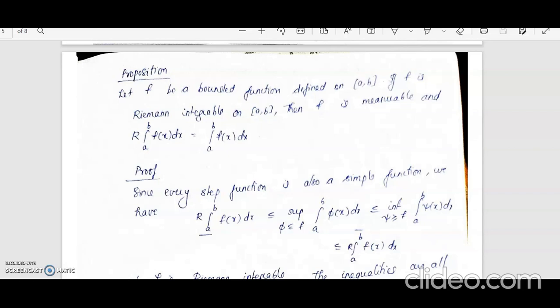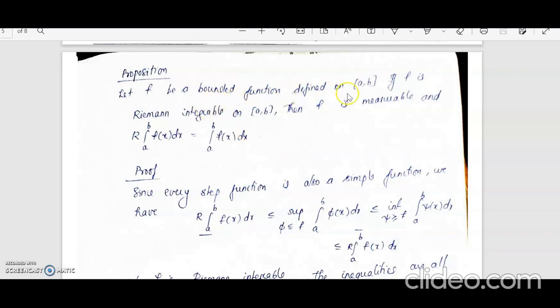So let us look at the next proposition. This proposition states that if f is a bounded function defined on closed interval [a, b], and if f is Riemann integrable on [a, b], then f is measurable and the Riemann integral from a to b of f(x) dx will be equal to the integral from a to b of f(x) dx. So this is the Lebesgue integral.